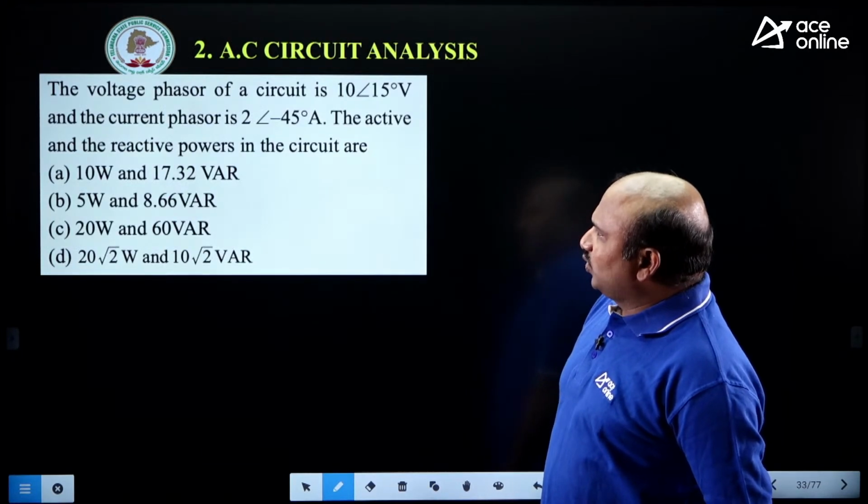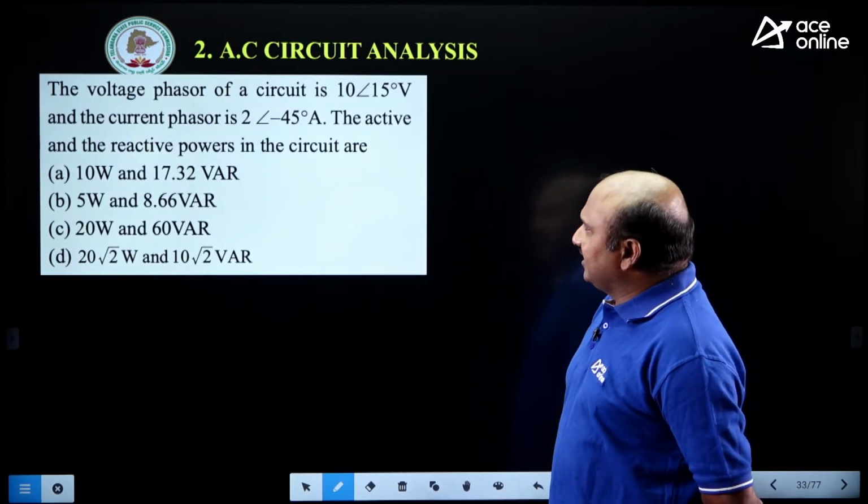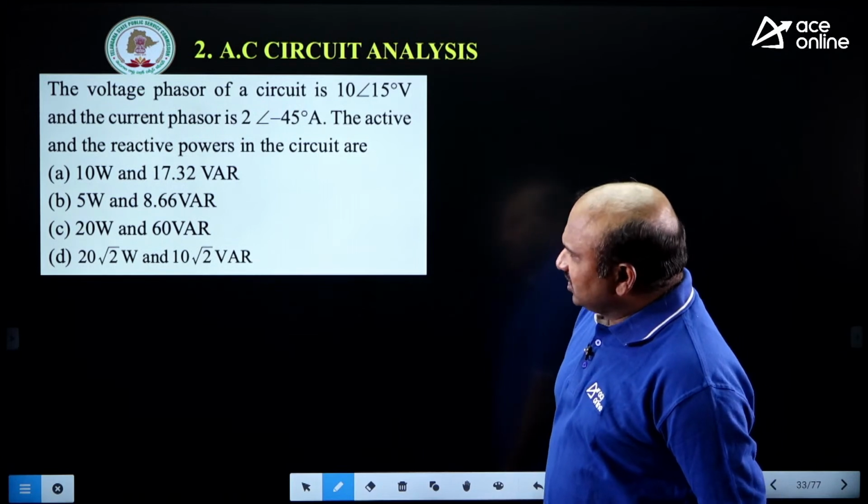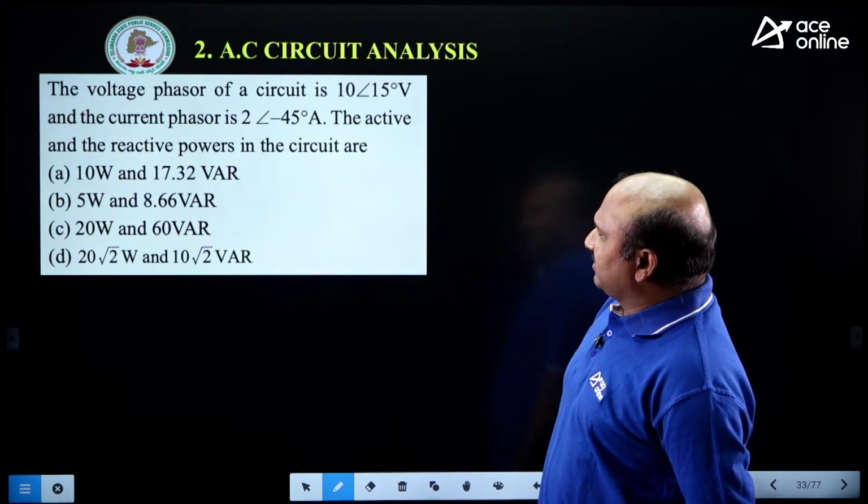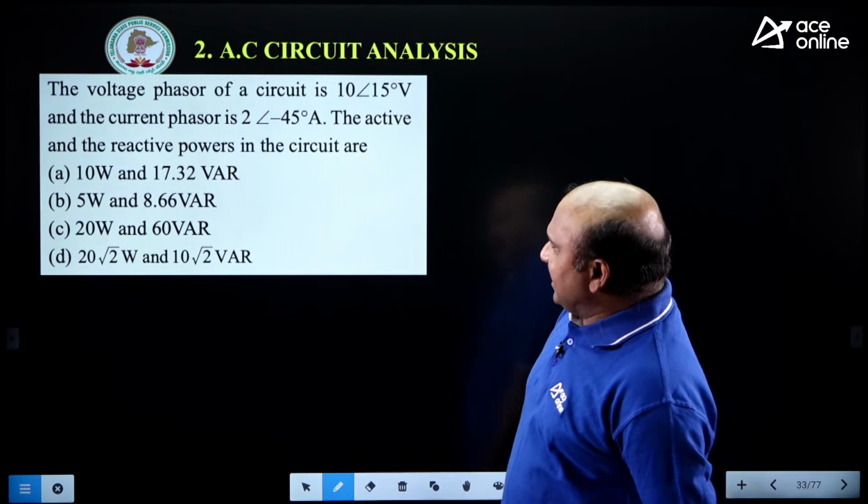Okay, very good. The voltage phasor of the circuit is 10 at an angle 15 degrees volts, and the current phasor is equal to 2 at an angle minus 45. The active and reactive powers.